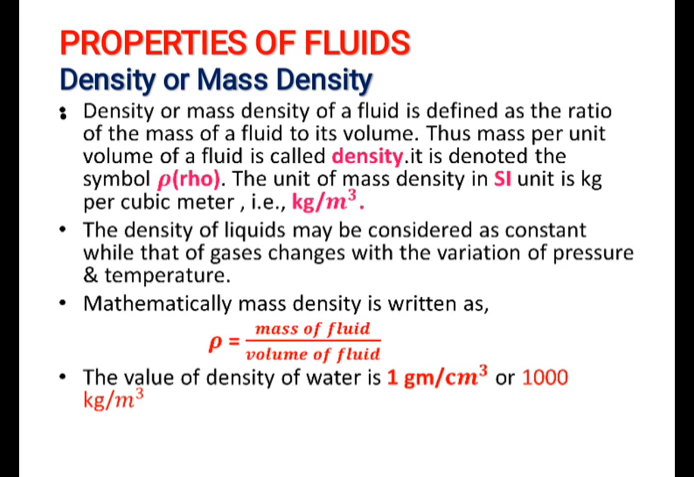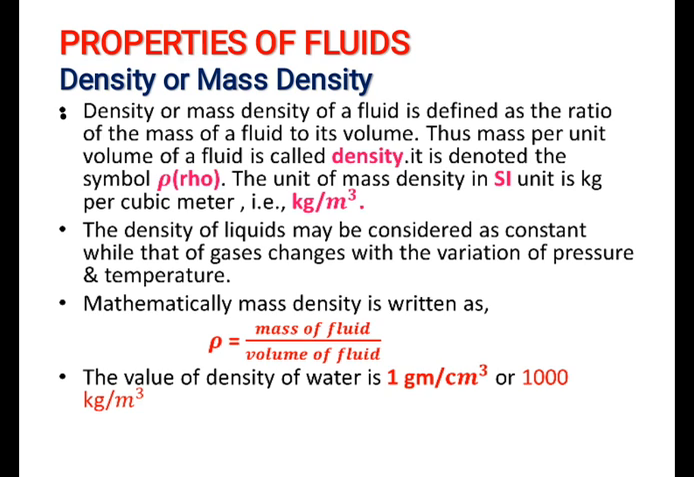Here are the properties of fluids, that is density or mass density. First one, density or mass density of a fluid is defined as the ratio of the mass of a fluid to its volume. Thus, mass per unit volume of a fluid is called density. It is denoted by the symbol ρ.